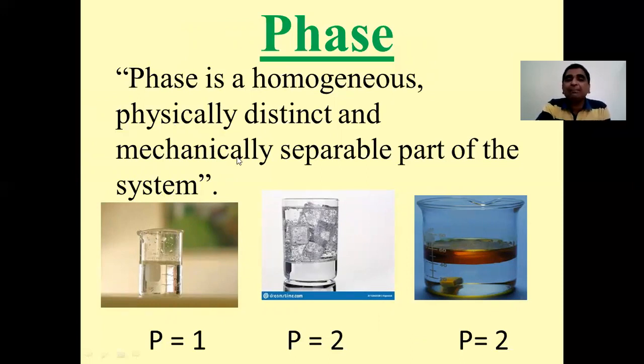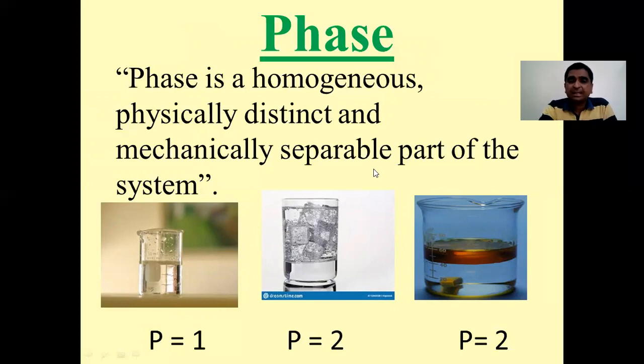And it should be mechanically separable. That is, it should be separable by some mechanical operation, say filtration or evaporation or distillation and so on. So a phase is nothing but a part of the system, and how should that part be? It should be a homogeneous, physically distinct, and mechanically separable part of the system.